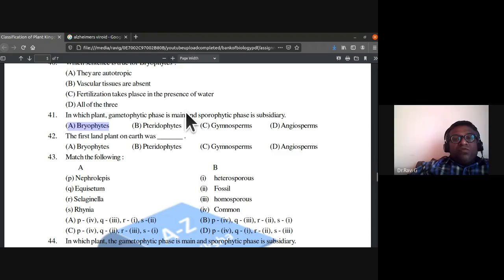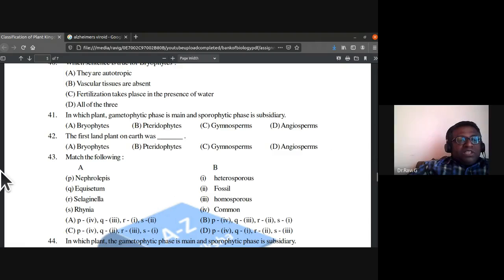So the gametophytic generation is dominant in bryophytes, whereas in pteridophytes, gymnosperms, angiosperms, the sporophyte is dominant and the gametophyte is the reduced stage.